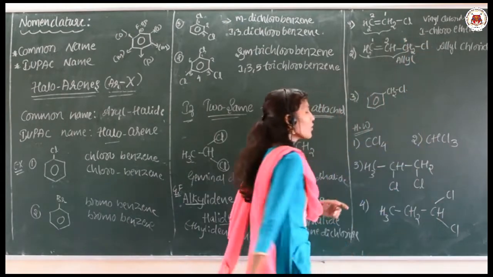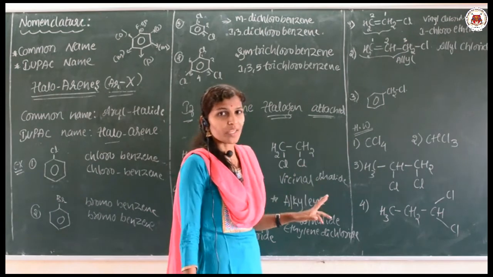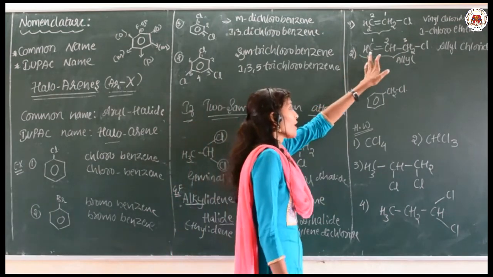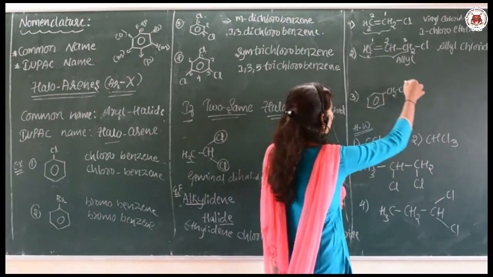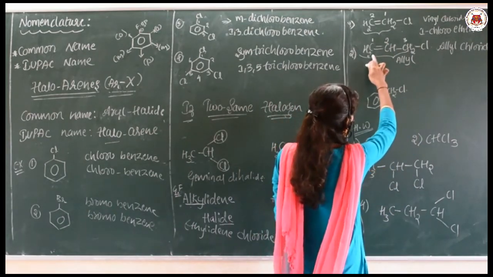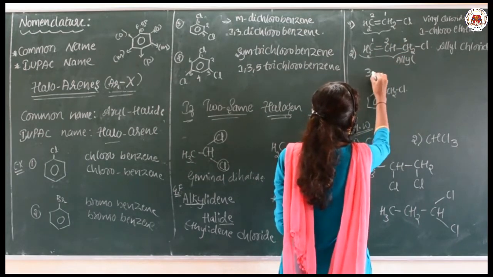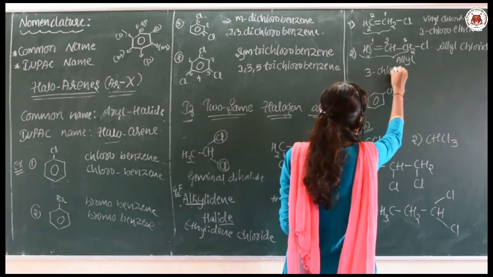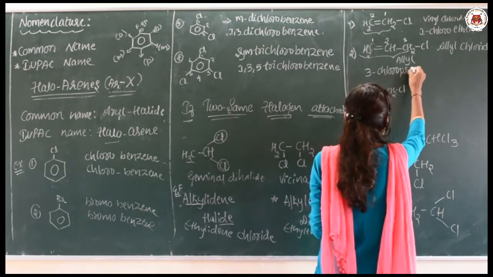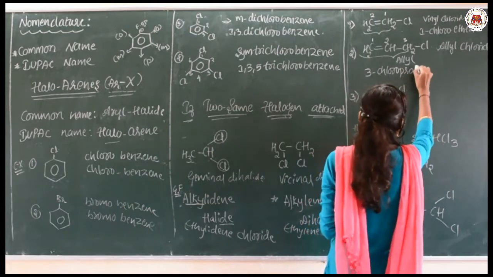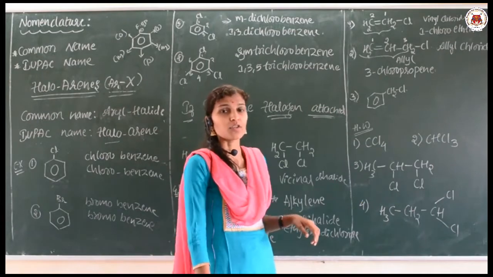Just review all the rules of IUPAC nomenclature, and you will be able to know how I am giving the numbers for these carbons. So if I give the numbers 1, 2, 3, what will be the name? 3-chloro; three carbons are there and a double bond is there, so propene. 3-chloropropene is the IUPAC name.